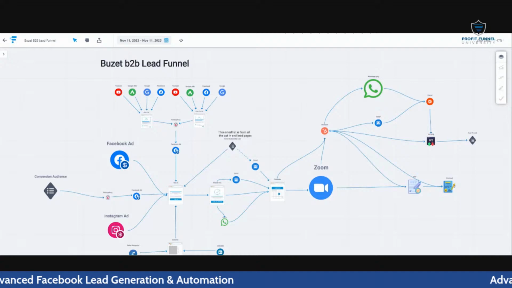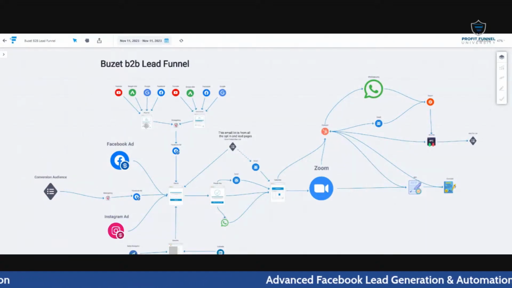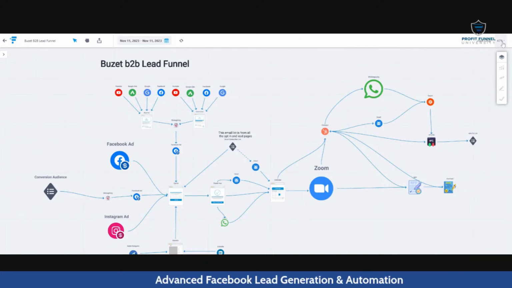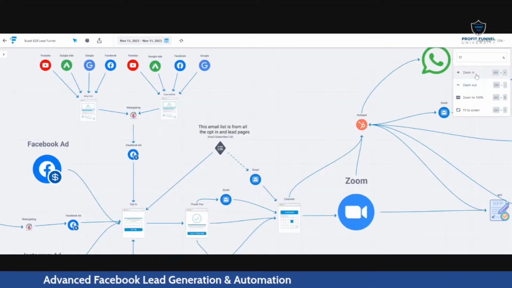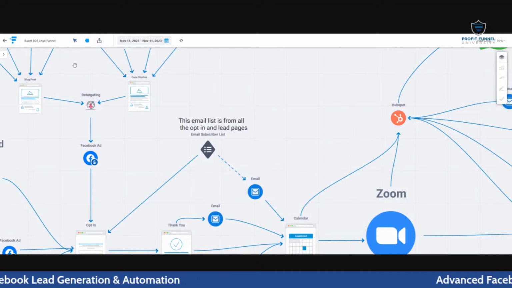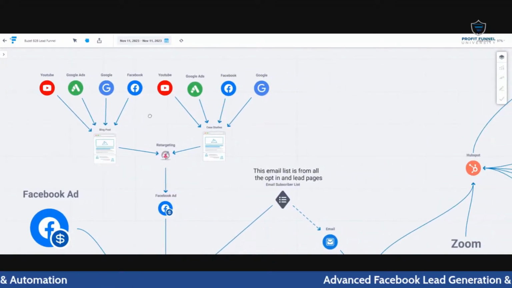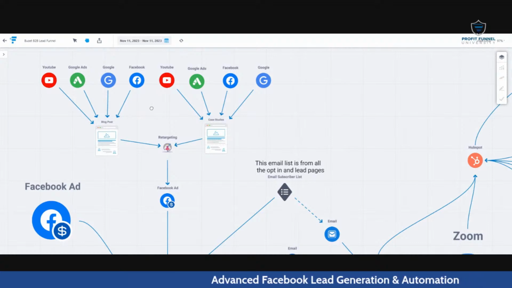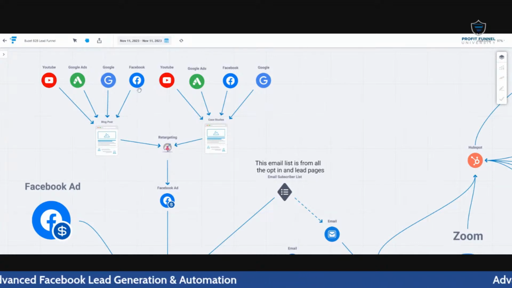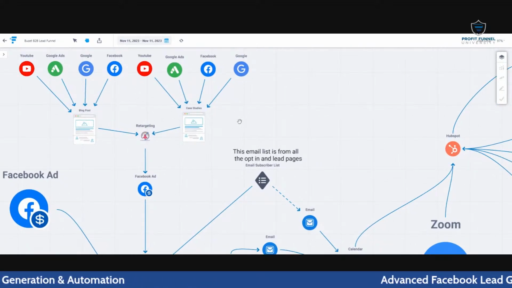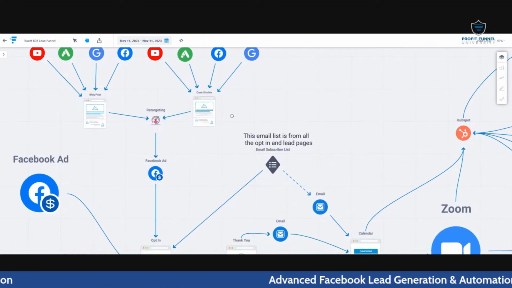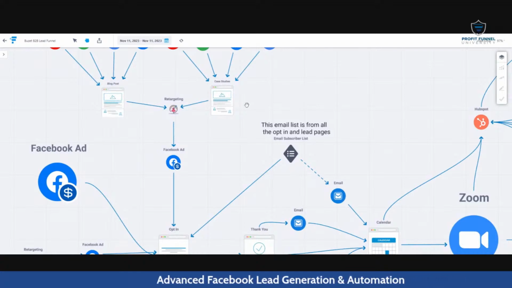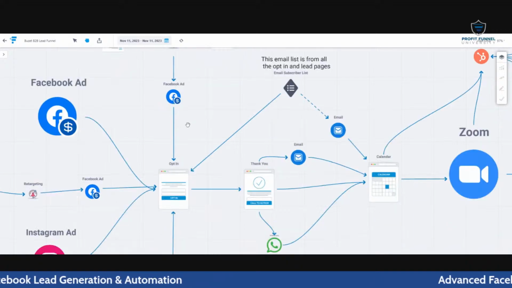So this is the funnel plan I follow for myself. Let me quickly take you through that. We have our blog page. For example, I have my blog posts and case studies. I get traffic from different sources: from YouTube, from Google Ads, from Facebook, from Google itself. Then there are our case studies or success stories page. We get traffic to this site through SEO also. So we have the pixel installed on those pages, and we remarket to them through a Facebook ad to an opt-in page.